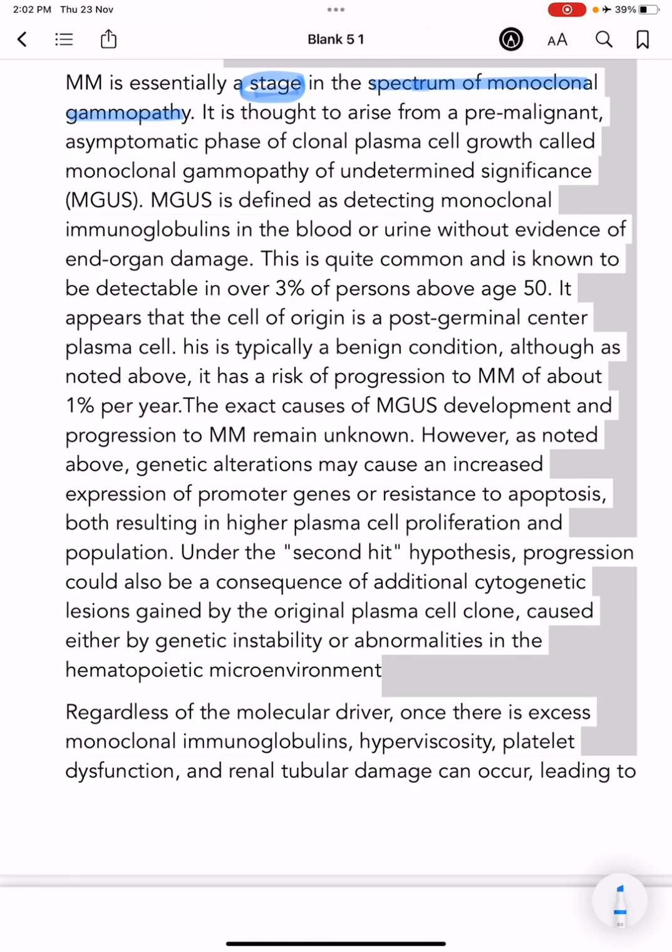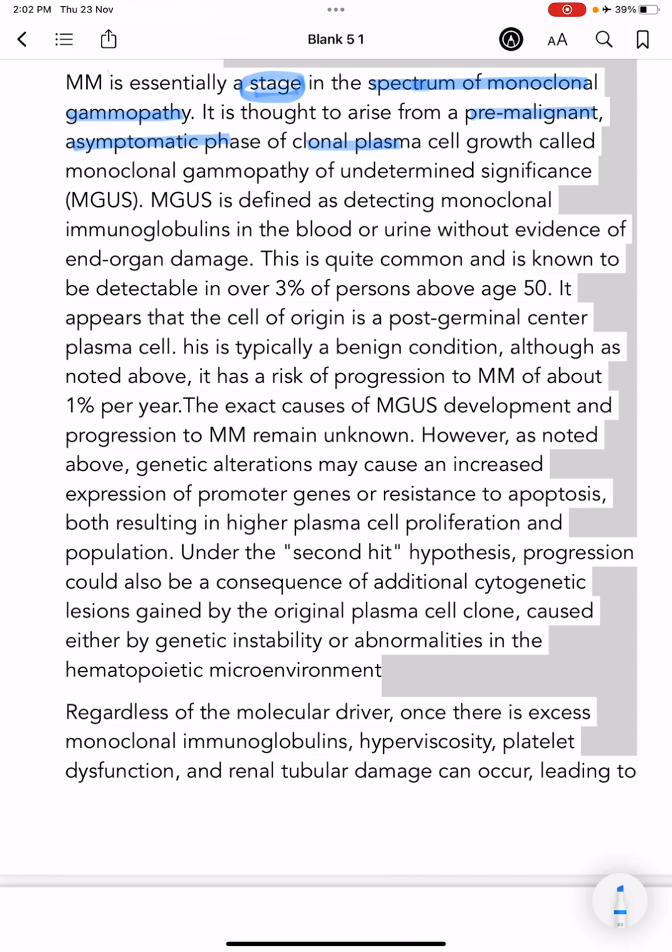How does multiple myeloma arise? It arises from a pre-malignant asymptomatic phase of clonal plasma cell growth called monoclonal gammopathy of undetermined significance.